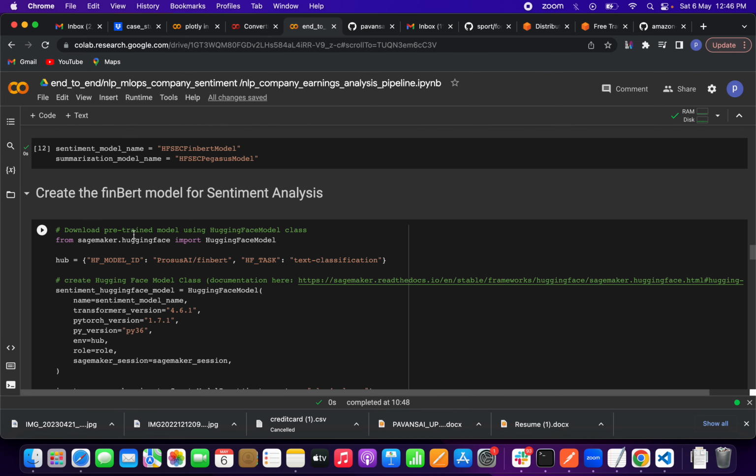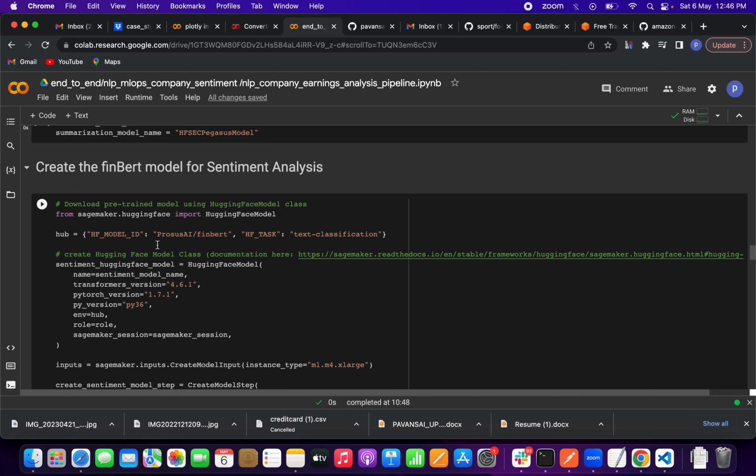First, from sagemaker.huggingface we have to import HuggingFaceModel, friends. In the hub we have to define the model ID: which model you are using, and what is the task. Sentiment analysis is like text classification, right? So that's why I use text classification. So we have to define a HuggingFaceModel class, friends. In this sentiment HuggingFaceModel instance we have to pass the model name, which transformers version you want to use, the PyTorch version, the Python version, the environment, the hub, and the role and session. So all these are defined.